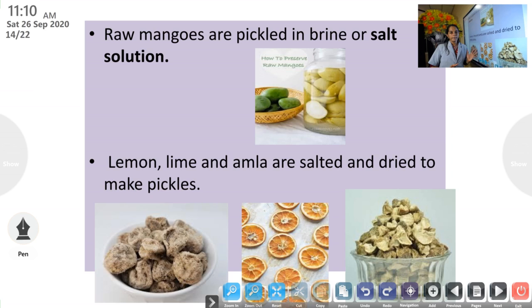Similarly, lemon, lime and amla are salted and dried to make pickles. Then what is the difference between lemon and lime? Lemon is yellow in color, whereas lime is green in color. Both are almost the same. So these food items are salted and dried to make pickles.